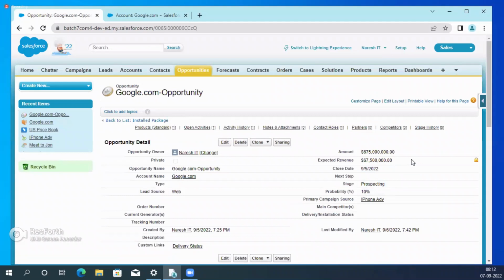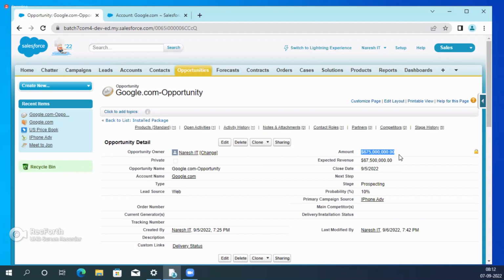That means revenue will be decreased. Suddenly, as a vice president or as a senior manager, whenever I open this record, I am shocked. Yesterday it was 75 crores, now 67. What is happening? Why? That guy cancelled it. So we have internal meetings to review what happened.